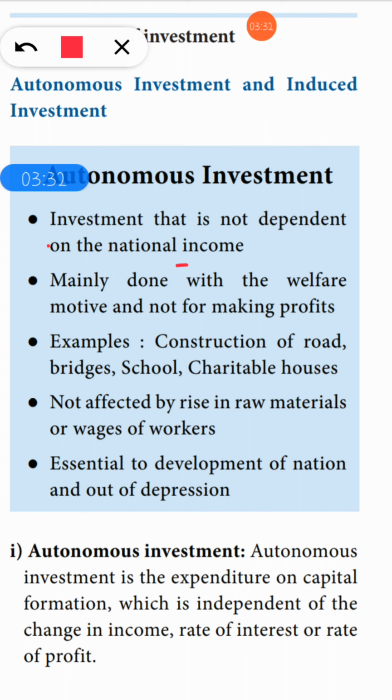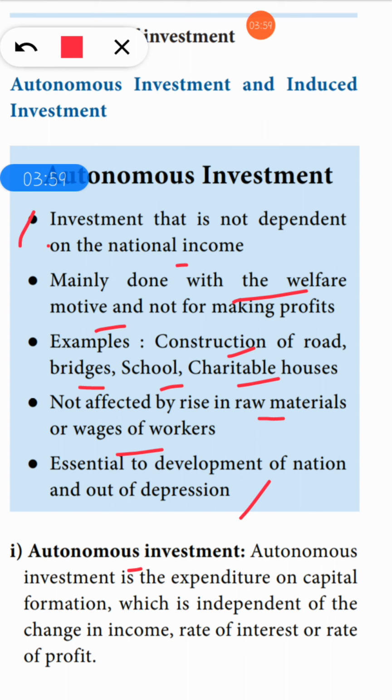This is mainly done for the welfare of the people, for example construction of roads, bridges, schools and charitable houses. It is also not affected by a rise in raw material costs or workers' wages. It is essential to the development of the nation, even in depression.